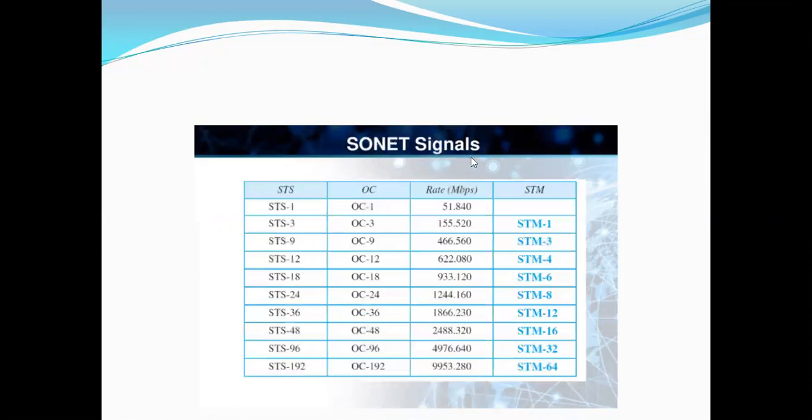Okay, so these are the SONET signals: STS1, STS3, STS9, and so on up to STS192. The optical carriers are OC1, OC3, OC9, OC12, OC18, and so on up to 192. Then the corresponding values are 51.840, 155, 466, and so on.